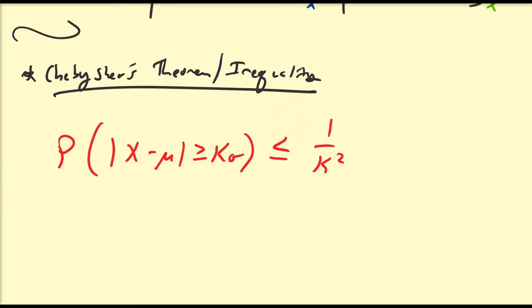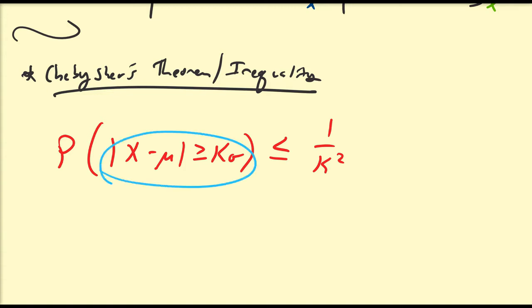And this is for any random variable x who has some distribution, whether it be discrete or continuous. We're not going to prove this result as it requires some additional tools that we're not going to discuss quite yet. But the really important property about this theorem is that you do not need to know anything about the distribution at all. You don't need to know the mean, the variance, or the distribution itself. This is true for any random variable x with some probability distribution function.